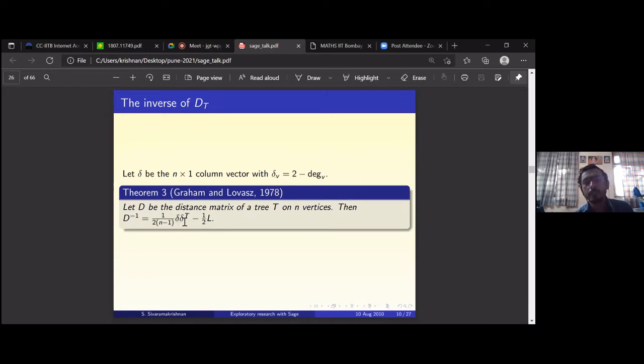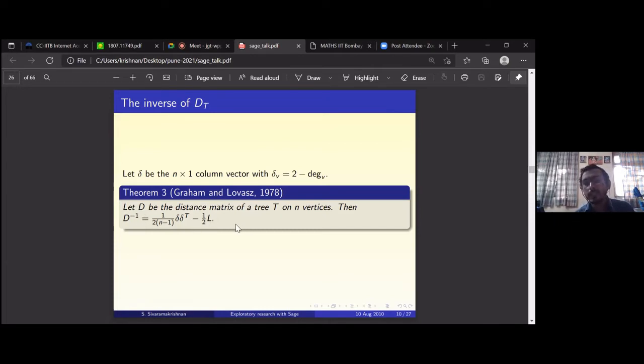I describe this Graham and Lovász result. So this L is the Laplacian, minus half L is the Laplacian, and this delta transpose will be a rank 1 matrix because delta is a vector. If you have a vector times its transpose, it is a rank 1 matrix. So you have a scaled version of the Laplacian, perturbed by a rank 1 matrix. That will be the inverse of D of T. That's what we are saying.